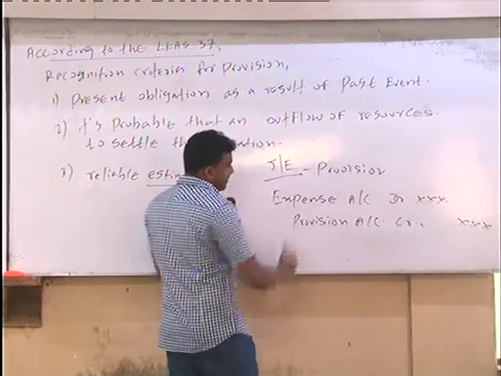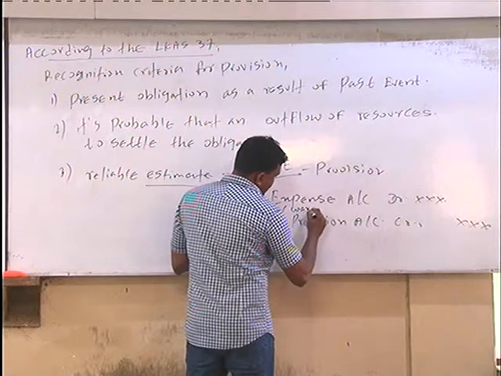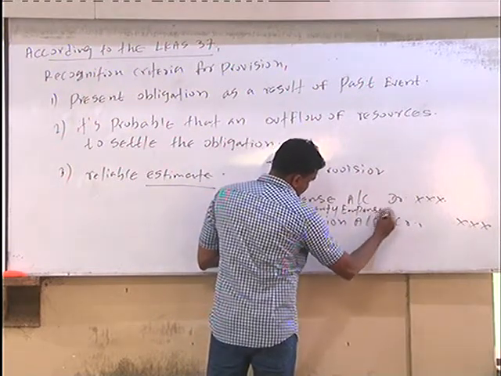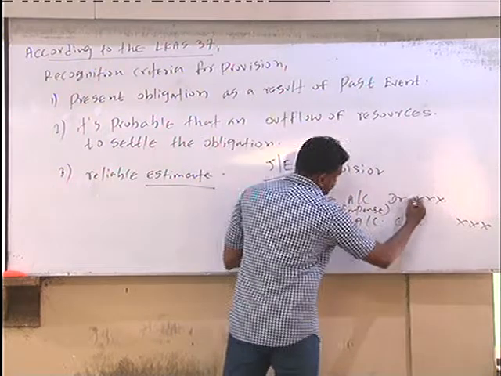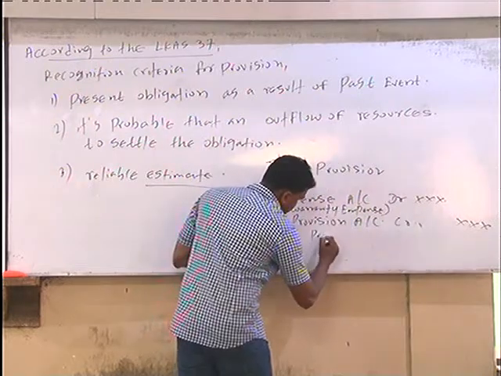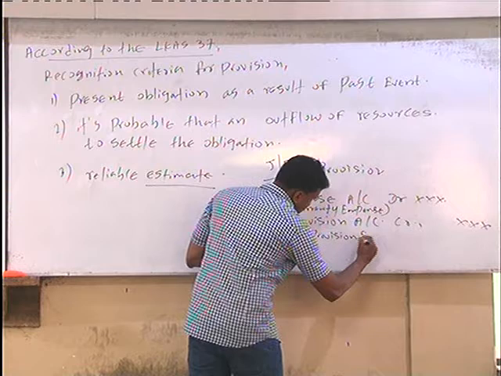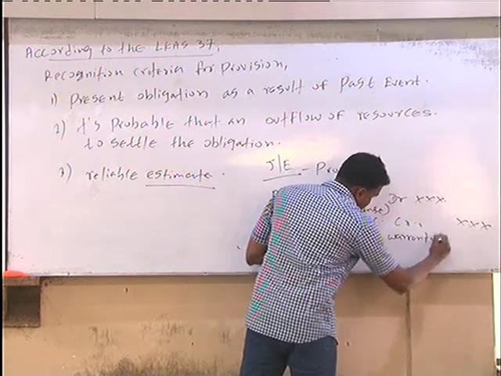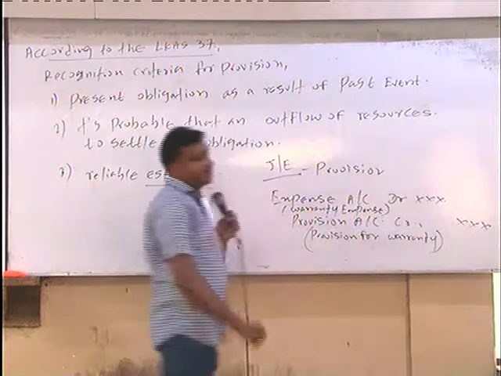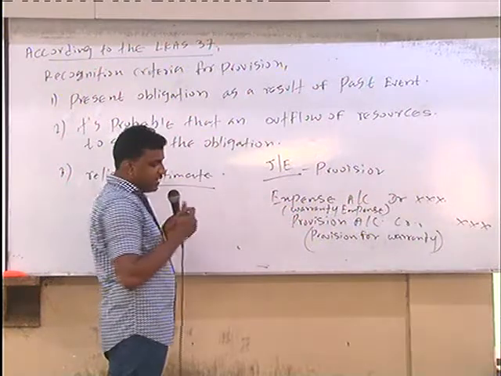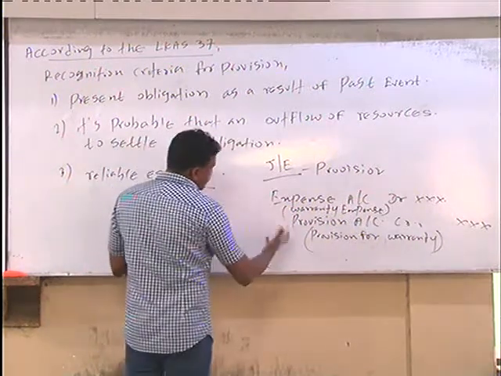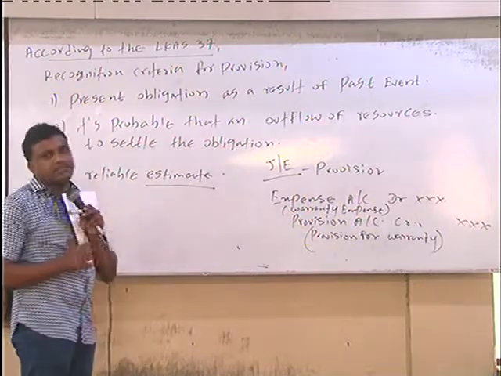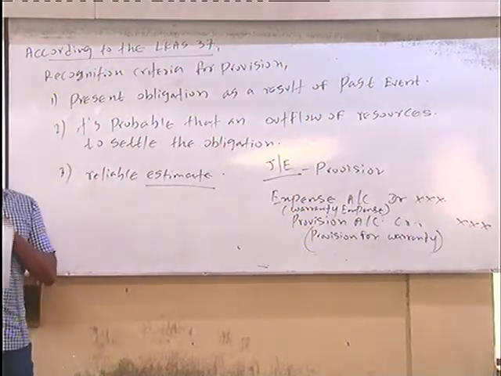For example, if I apply the warranty, the warranty expense account should be debit, and provision for warranty should be credit. This is the journal entry you want to pass, but to pass it, you have to estimate the amount subject to these conditions. It is a very important thing in case of provision, right?